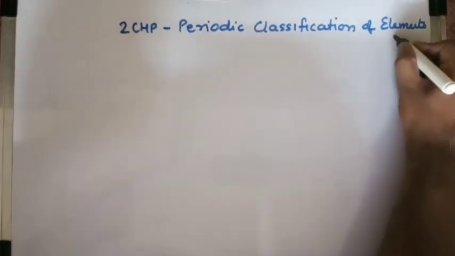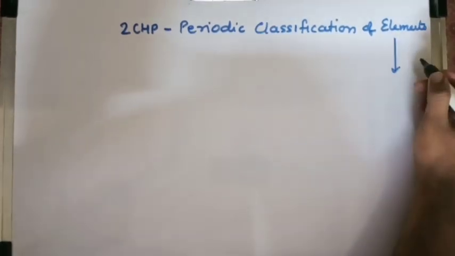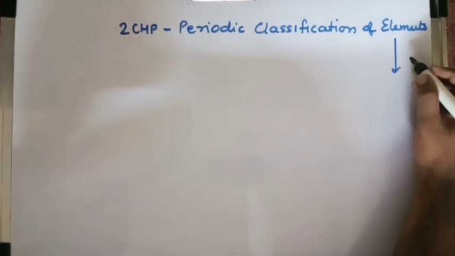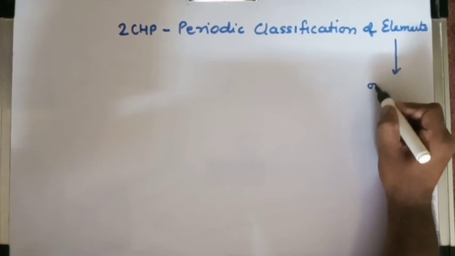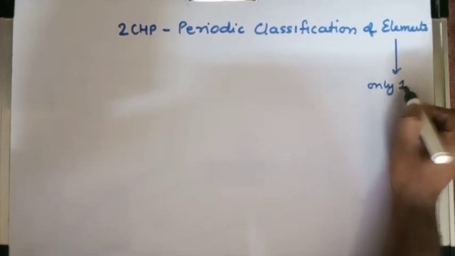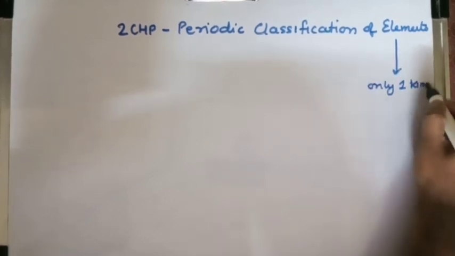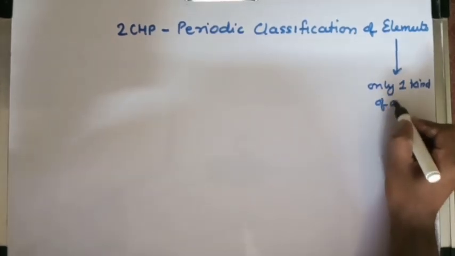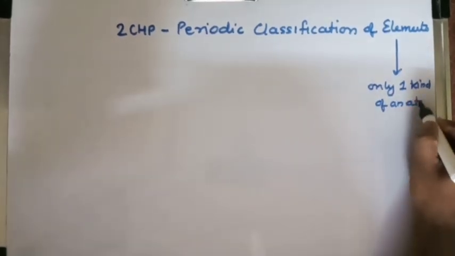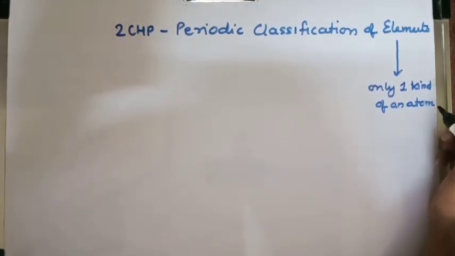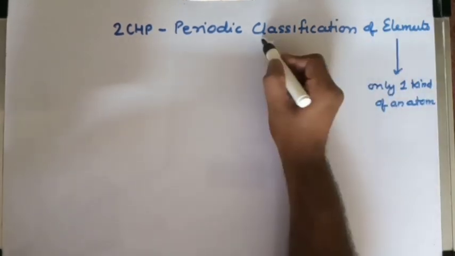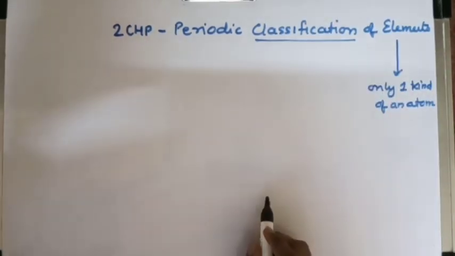Now, what are elements? You all know that you have studied in the last standard, 9th, that elements are substances which are made up of only one kind of atom. And in this chapter, we'll be learning about the classification of elements.